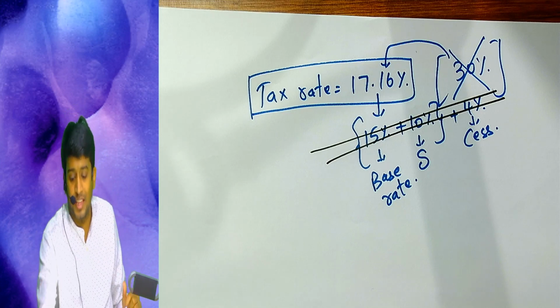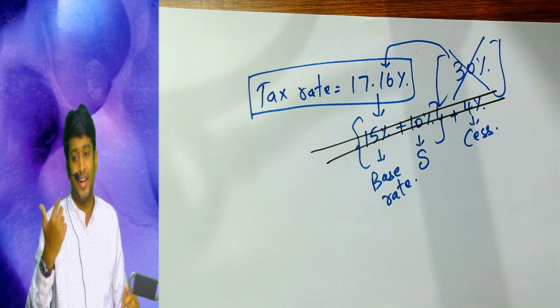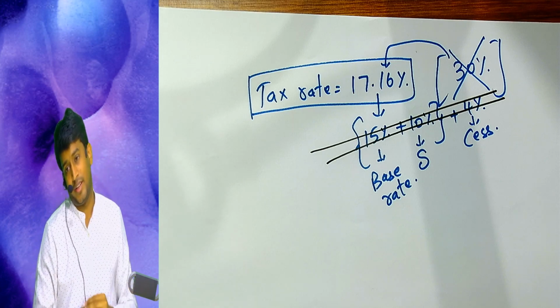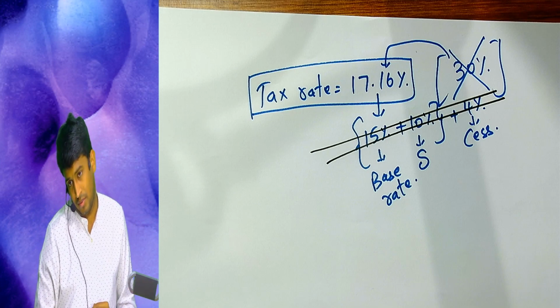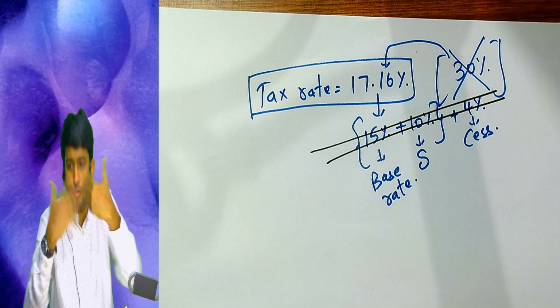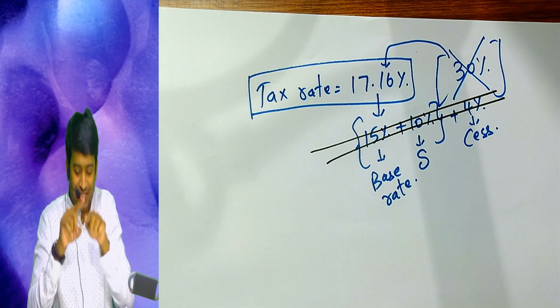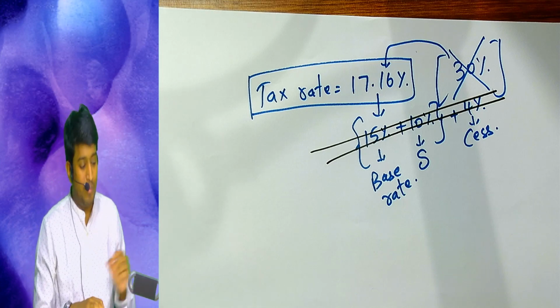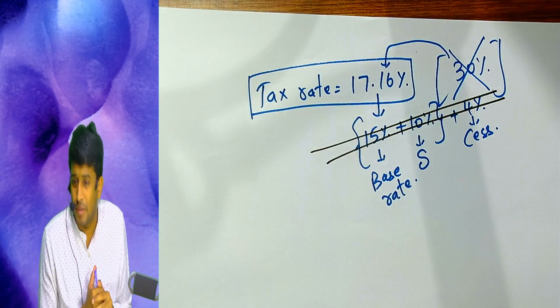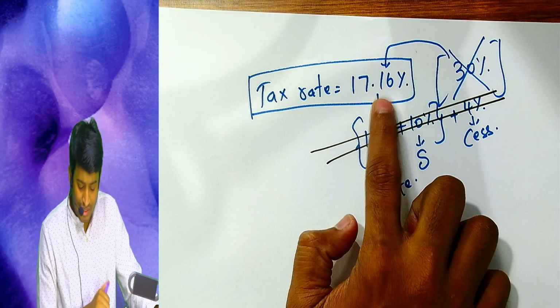I am asking him for the mango bite. He is ready to give me, but he is asking me for the entire cake. I am left with no other option because I like mango bite so much that I have to forego the cake. Exactly the same way, government says if you avail the section called 115 BAB, tax rate is 17.16%,